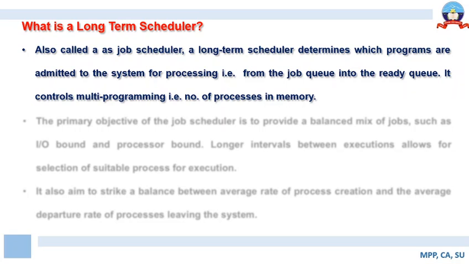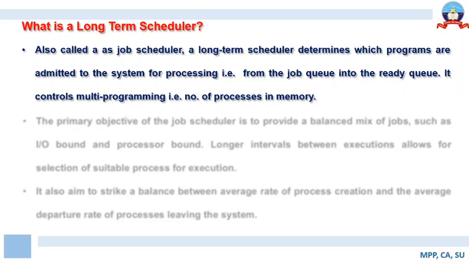How it controls multi-programming is because the long-term scheduler decides how many processes will reside in the main memory. Again, I'll repeat it. The long-term scheduler decides how many processes will be residing in the memory, and as we know, only those processes that reside in the main memory will be contenders for execution.